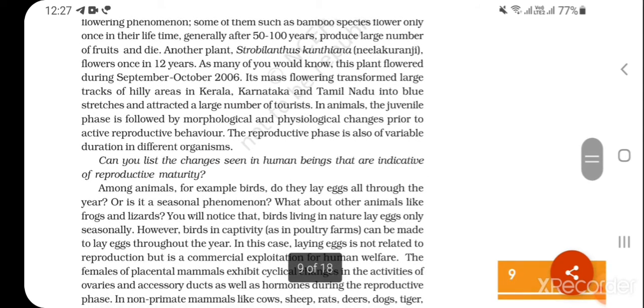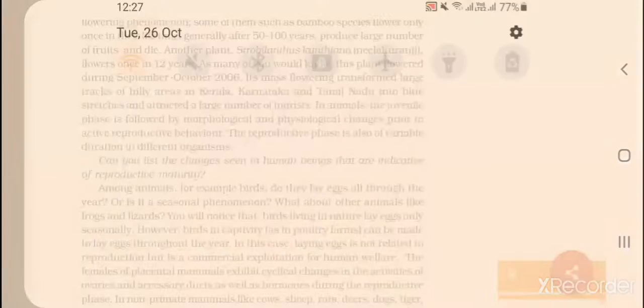In animals, the juvenile phase is followed by morphological and physiological changes prior to active reproductive behavior. The reproductive phase is also of variable duration in different organisms.